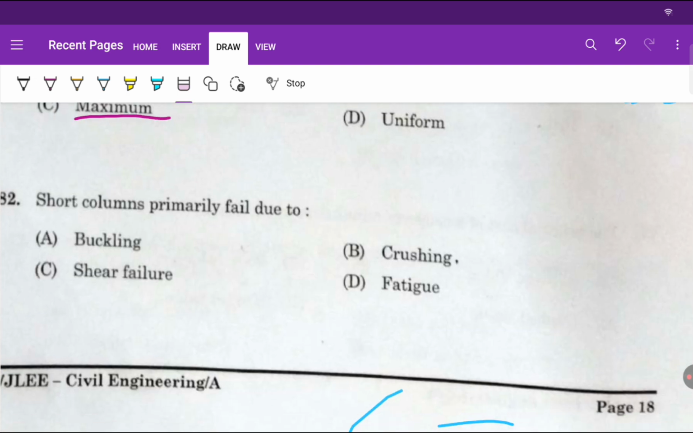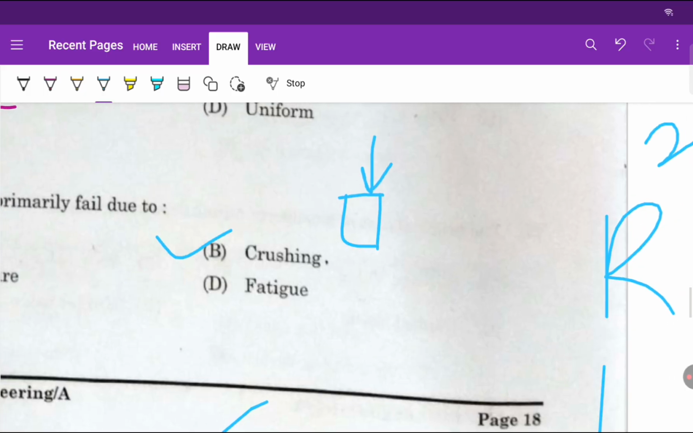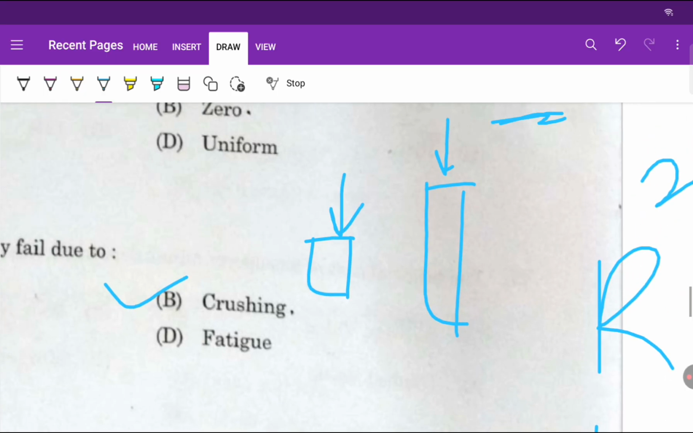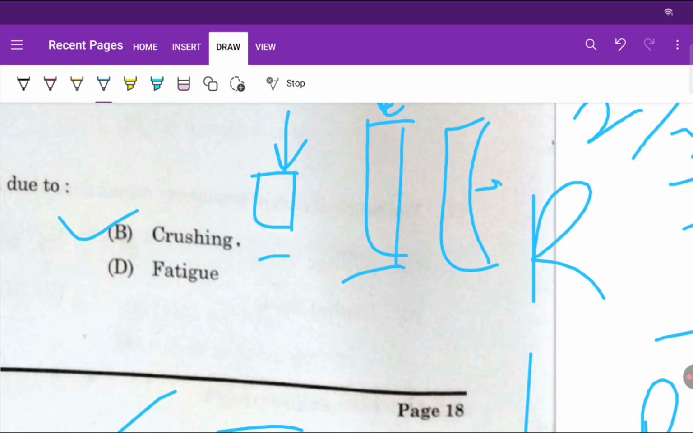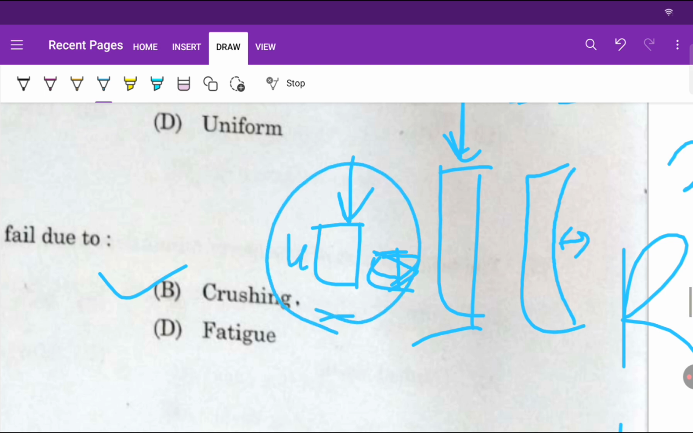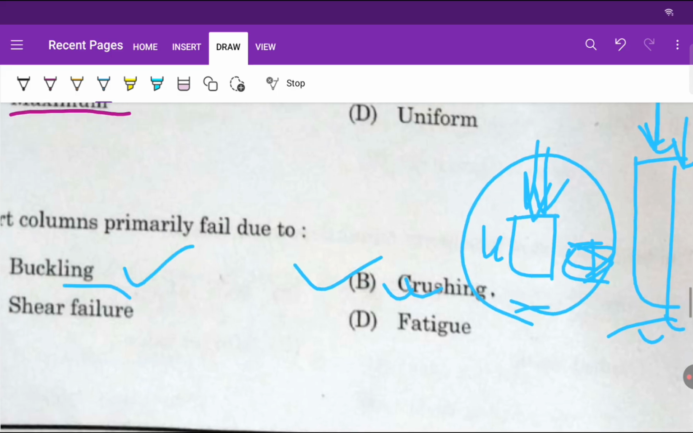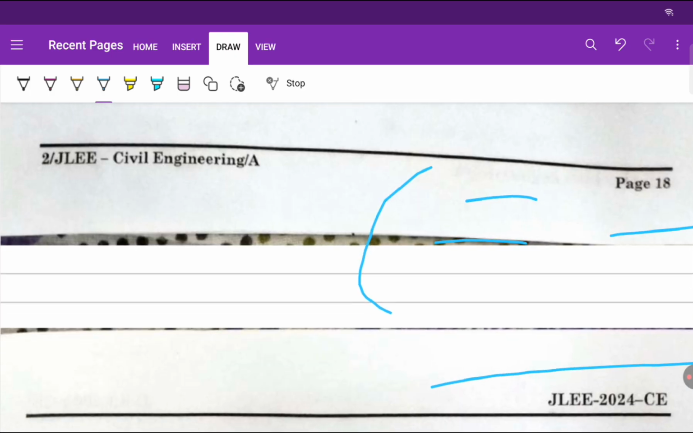The short column primarily fails due to crushing, right? Why crushing? See, if the load comes on a short column, and here it is a long column. If the load is coming axially on this column, it will bend something like this. So this is called buckling. A short column will not allow buckling, it will be directly crushed. So if the column length is very small, it will have a crushing effect under loading, and a long column will give buckling. So short column crushing, long column buckling, remember it.